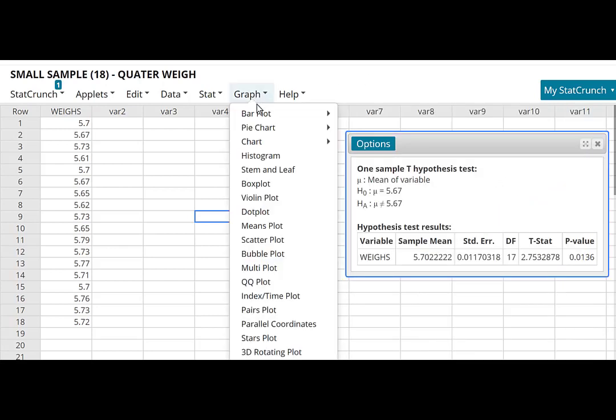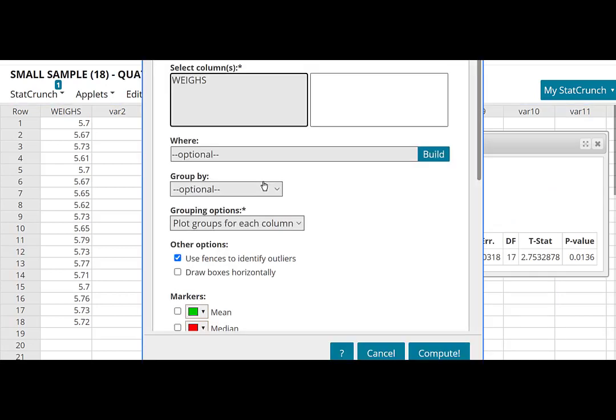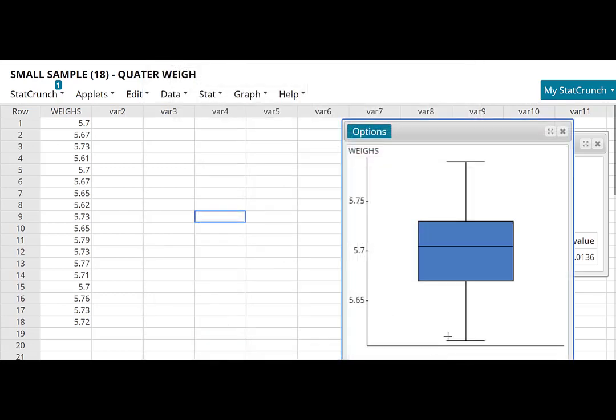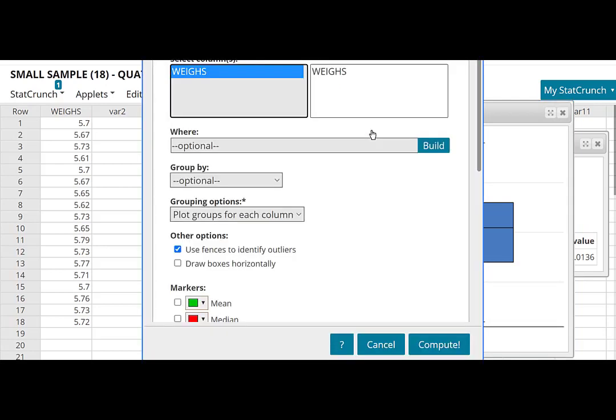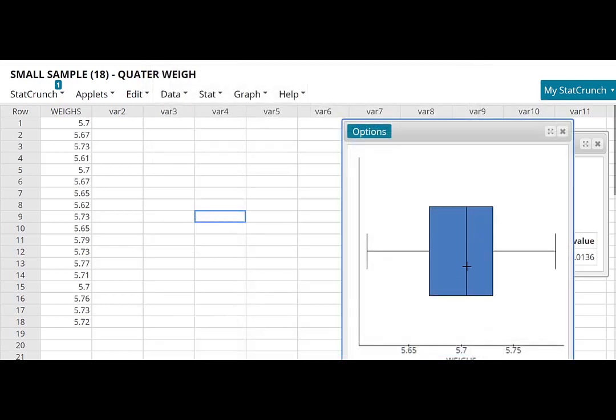Also, you can obtain a box plot here, the box plot of this data located in this column, and click compute, and you have here the box plot. You can edit and draw the box horizontally like this. You can observe here that this is a box plot that is pretty symmetric and there are no outliers, and you can state that this sample was obtained from a normal distribution. You can assume a normal distribution of this population.